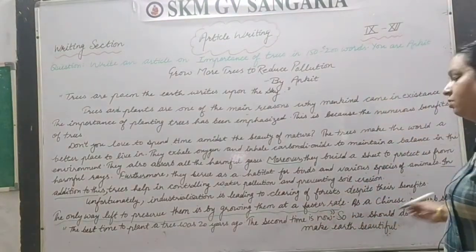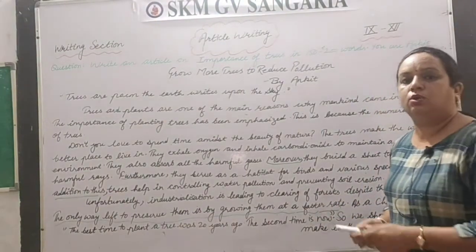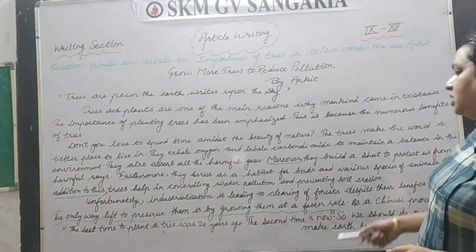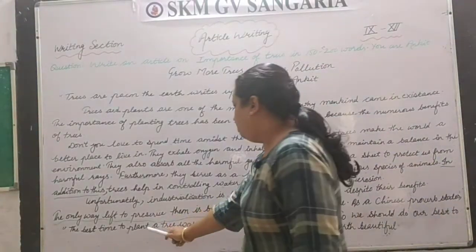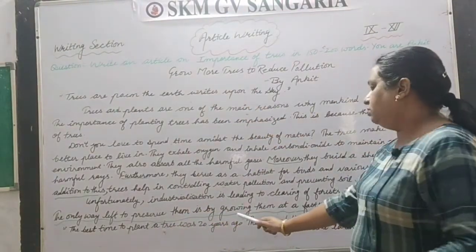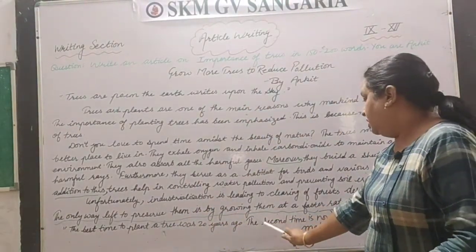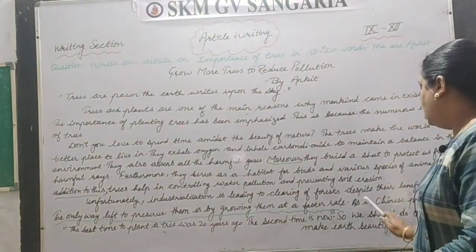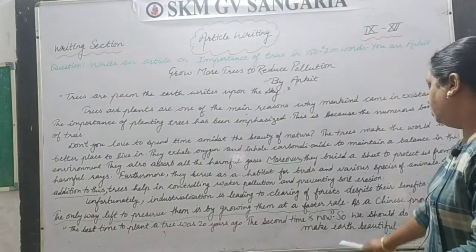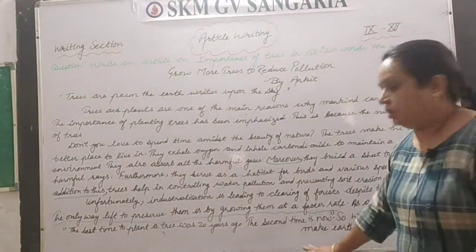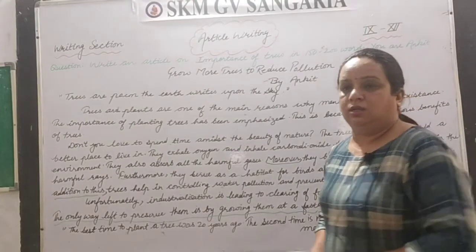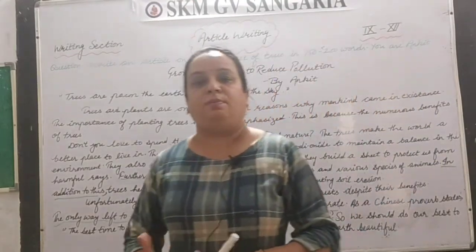As a Chinese proverb, and in the last we have to close this with the proverb once again. So as a Chinese proverb states, the best time to plant a tree was 20 years ago. The second best time is now. So we should do our best to make earth beautiful. So with this line I have concluded my article. So you may take such type of samples.